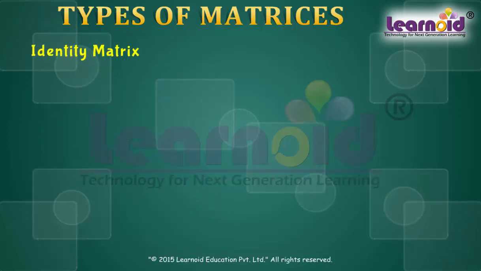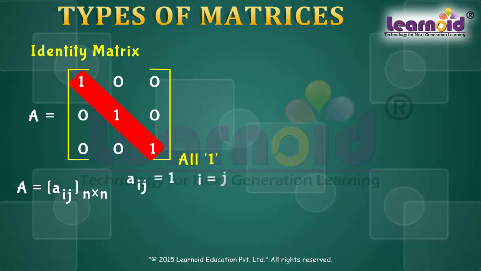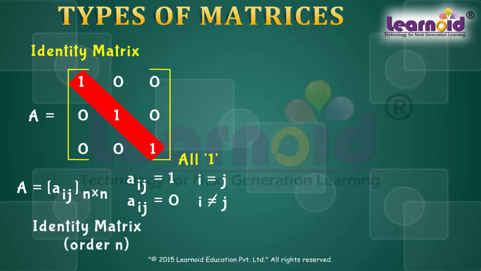Identity matrix. A square matrix in which all diagonal elements are 1 and the rest are all 0 is called an identity matrix. a_ij is equal to 1 for all i equal to j and is equal to 0 for i not equal to j. We denote the identity matrix of order n by I_n. An identity matrix is a scalar matrix when k is equal to 1.